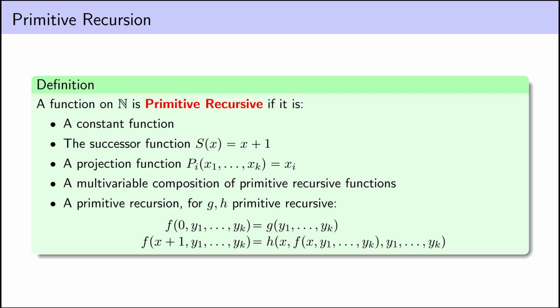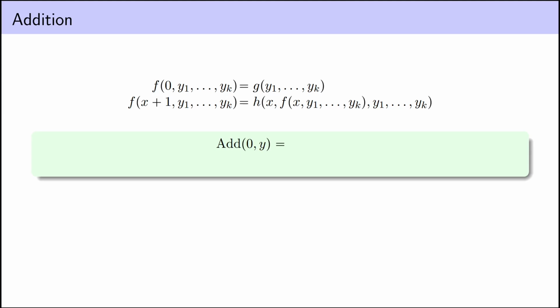And why is this called primitive recursion? Well, simple. There are lots of ways of defining a function recursively, defining a function in terms of other values of that function, and this is really the simplest one of them, where we define a function at 0, and then we define the function at x plus 1 in terms of the value of the function at x. Let's look at a really basic example, the addition function. To define it by primitive recursion, we need to first specify what to do if the first argument is 0. And of course, we just return y.